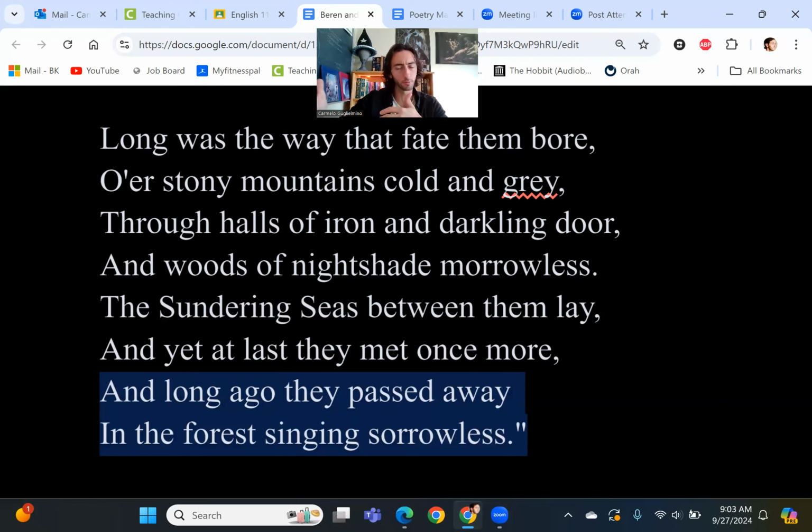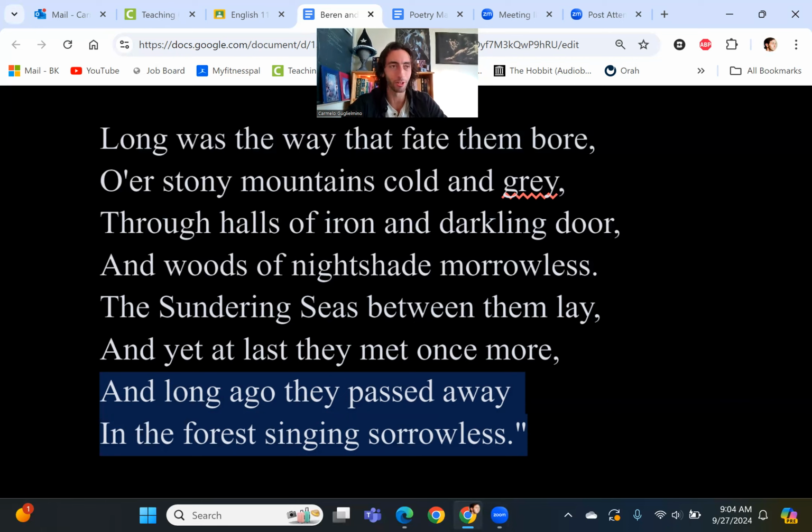They leave this world, or they leave this situation that they were in, singing sorrowless. Now, translate that. They lived happily ever after, is how that's describing. They lived happily forever after, right? Because on face value, this sounds like it's after death, right? So, cue the Disney ending, cue the shining city on the hill, cue the couple dancing in the clouds, forever. I think that's kind of the image you're getting here.